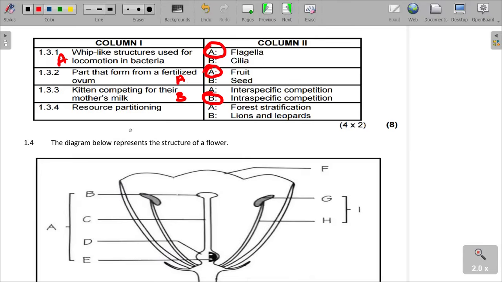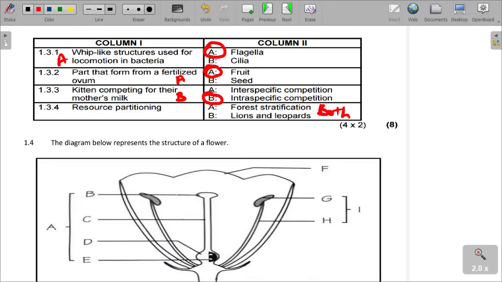Resource partitioning, forest stratification. Stratification is also dividing the forest into specific compartments, which we call strata. Lions and leopards, we are saying they do resource partitioning. So in this case, it is both.